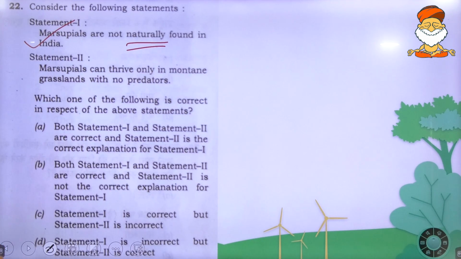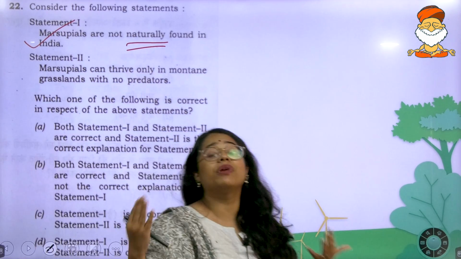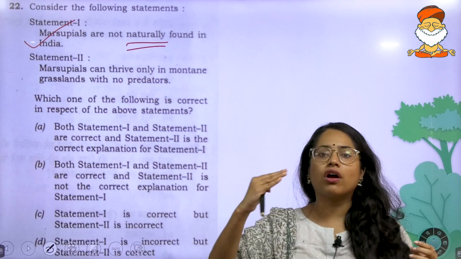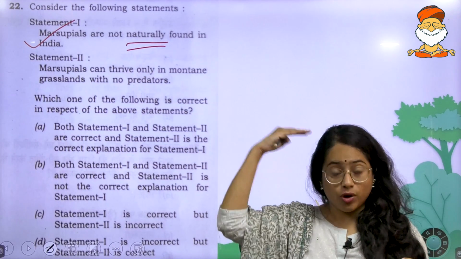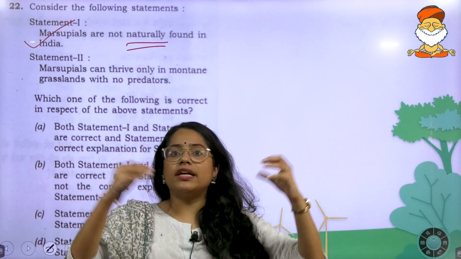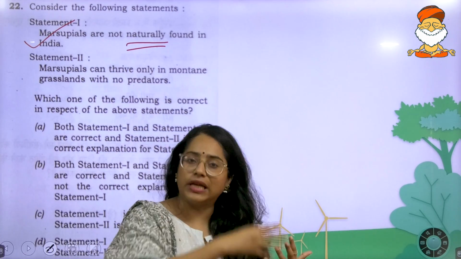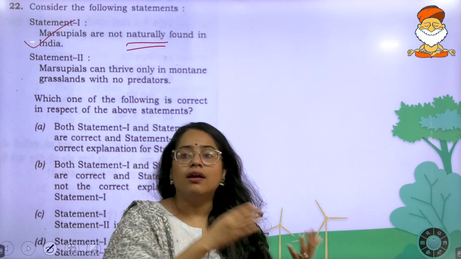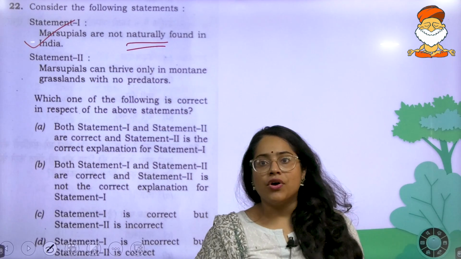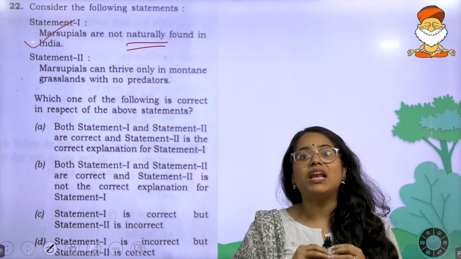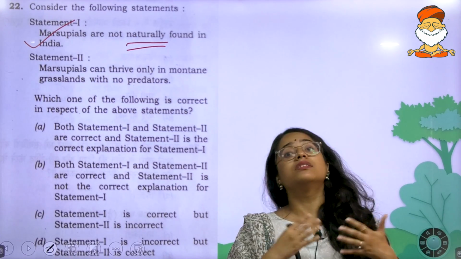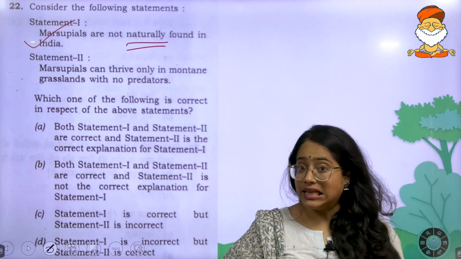Marsupials can thrive only in montane grasslands with no predators. That is a very extreme statement. Unless an organism is an apex predator, which is a top predator, you will not have any other organisms trying to predate it. But if you look at marsupials, organisms like kangaroos and wallabies, they are not top predators. So to say that they will have no predators is an extreme statement. Even if the montane grassland part is correct, the rest of that statement is incorrect.